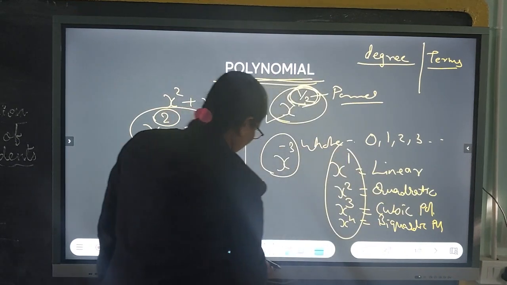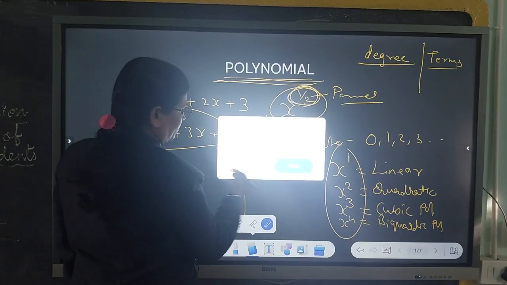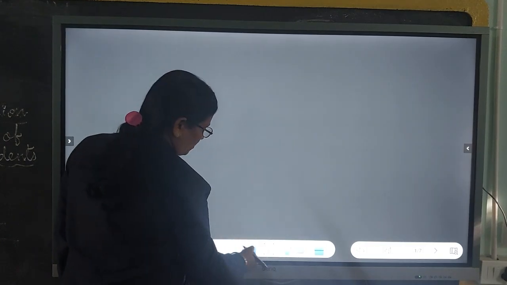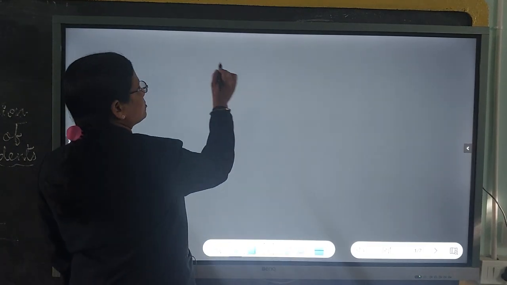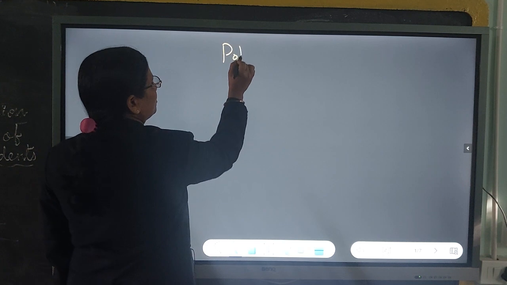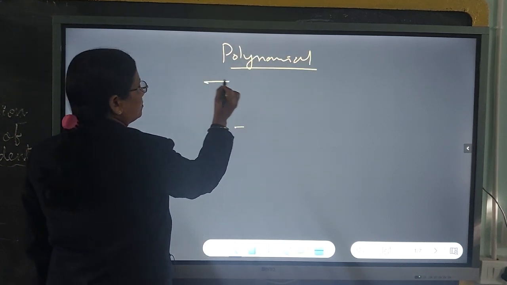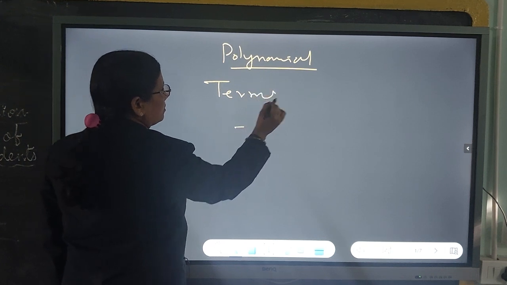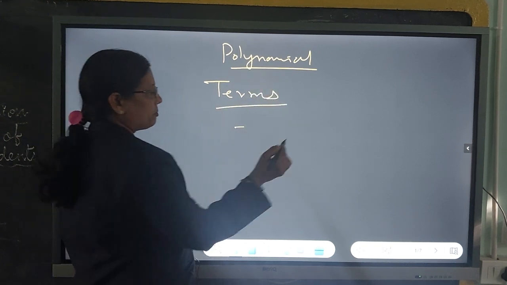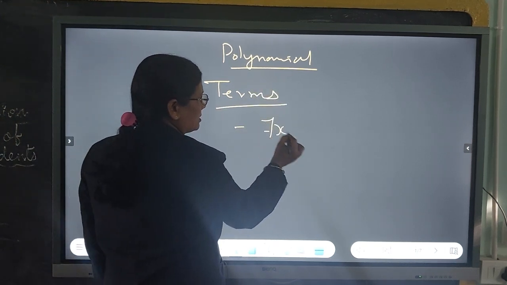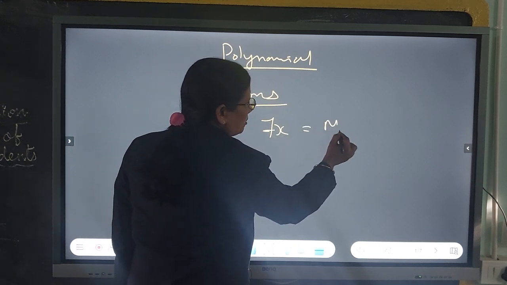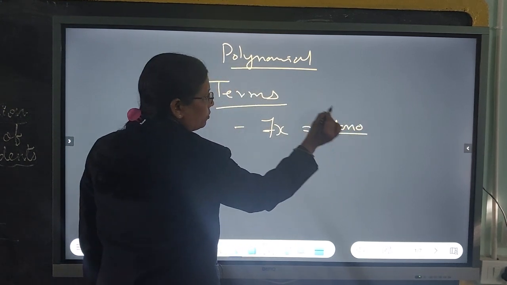Now, on the basis of terms. If a single term is there, let us say 7x, only one term, it is said to be a monomial.